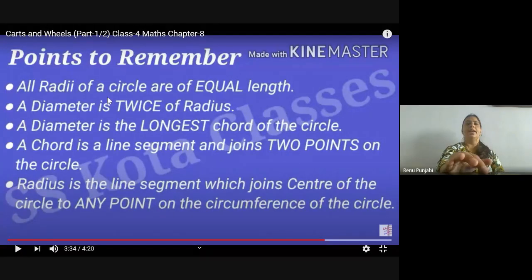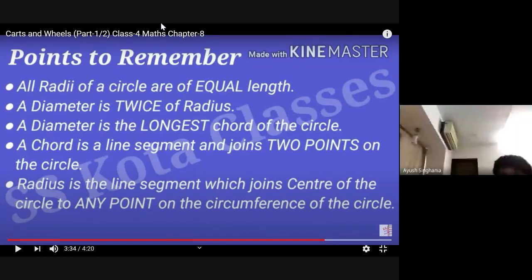So all radii of a circle are of equal length. A diameter is twice of a radius. These are the points to remember. If the radius is 3 centimeter, what will be the diameter, children?